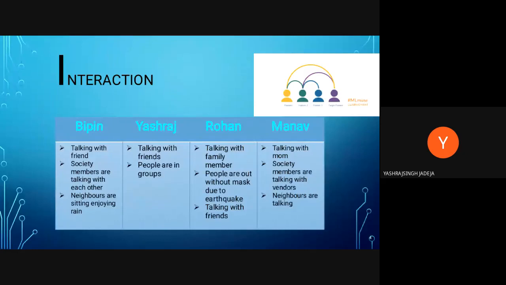And talking about the interaction, I was talking with my friends. People were in groups of 5 to 6. Most of them were using phones, running, and walking, and children were learning some new things from their elders.